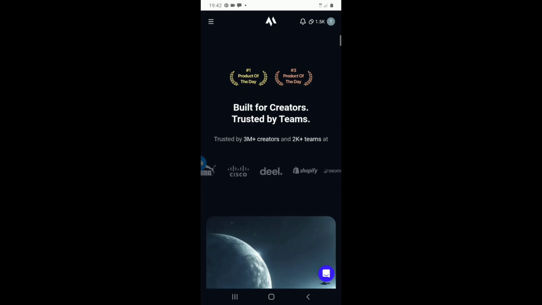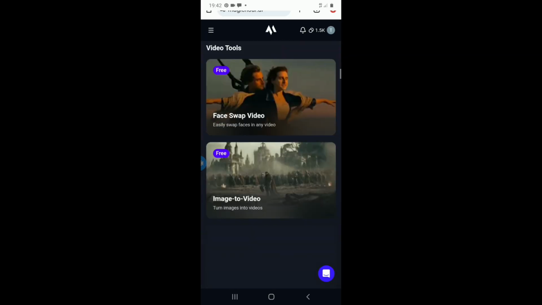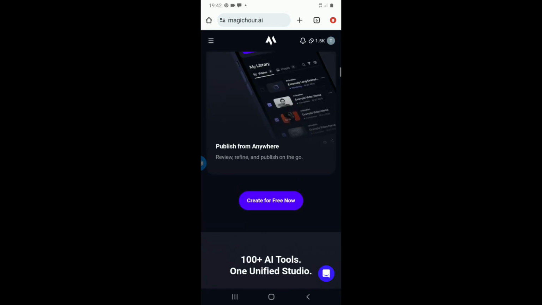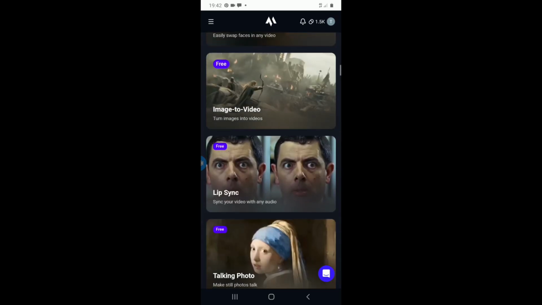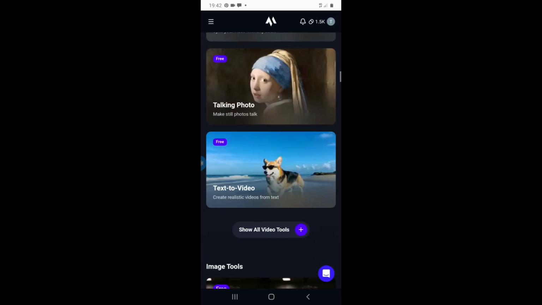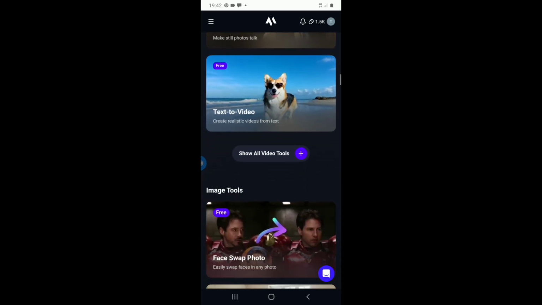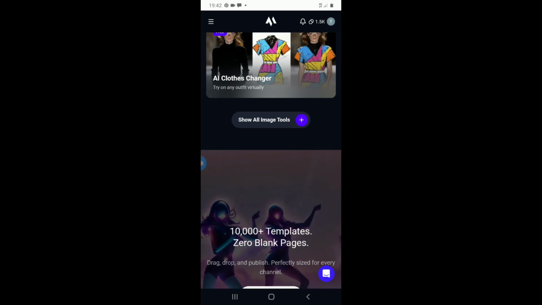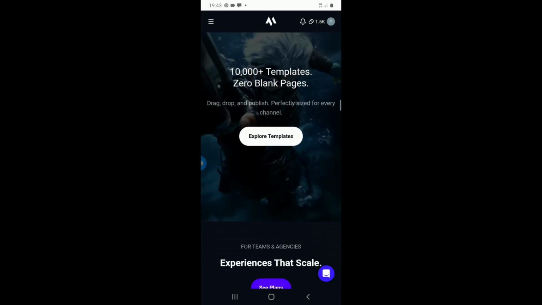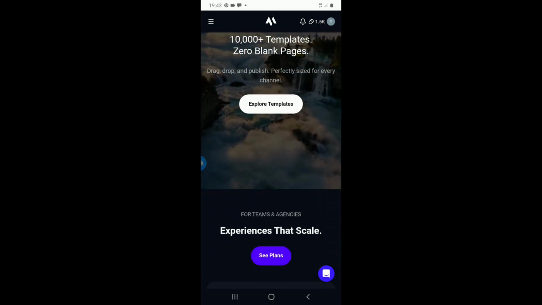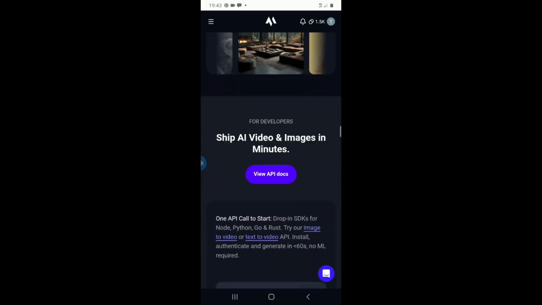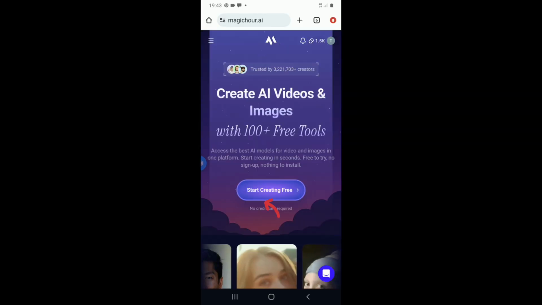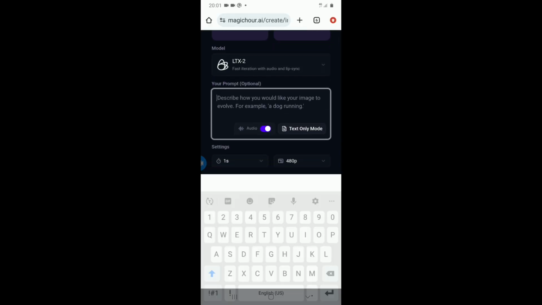Okay, so these are all the things you're going to be doing with this app. There are a lot you can do here. You can do lip syncing, you can do face swap, you can do talking photo, like literally a lot, text to video, so many things you can do here. Okay, but for this tutorial we are going with transforming an image to becoming a video, that is image to video.